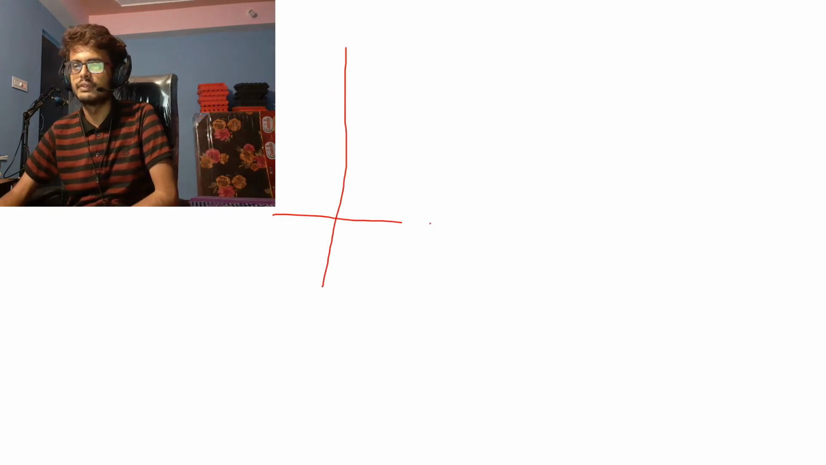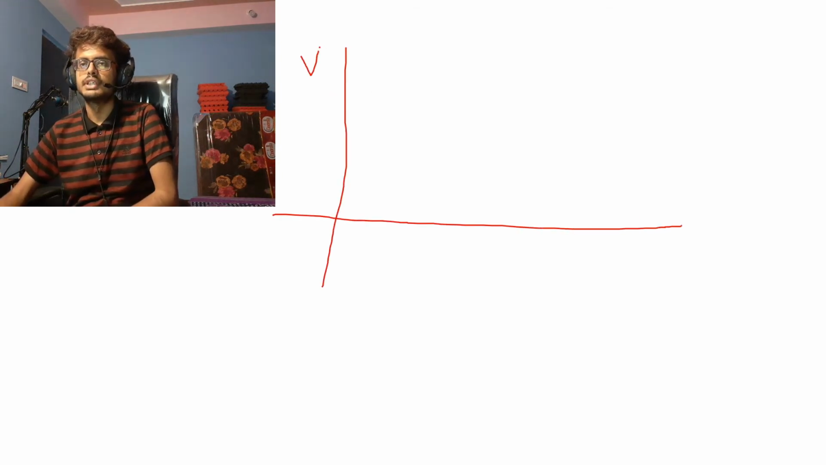I had also discussed this kind of graph. So this is velocity and this is time. Here this is one type of velocity, then here.